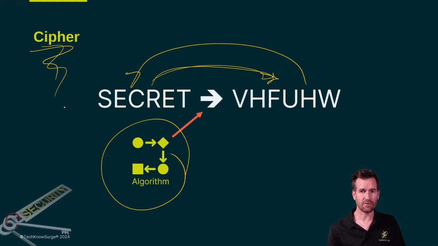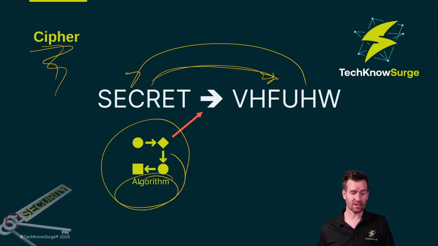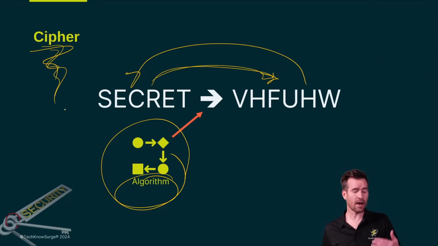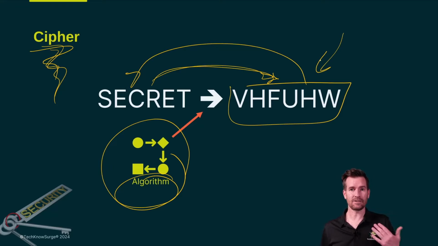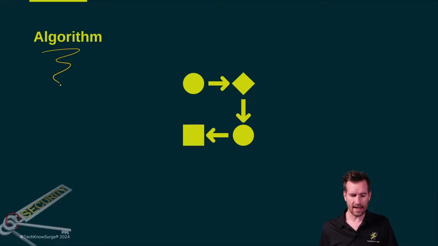And there's lots of different ciphers out there. It's a type of algorithm. Algorithm is just a generic term, but when it comes to cryptography algorithms, we call those ciphers. And depending on which cipher you choose, this output here, this encrypted format, the ciphertext, is going to look quite a bit different. So if a cipher is a type of algorithm, what's an algorithm?